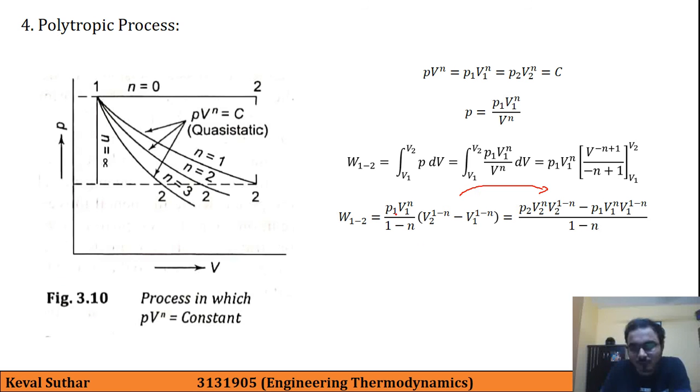Now, as you know, instead of P1 V1 raised to n, we can put P2 V2 raised to n as well as PV raised to n.